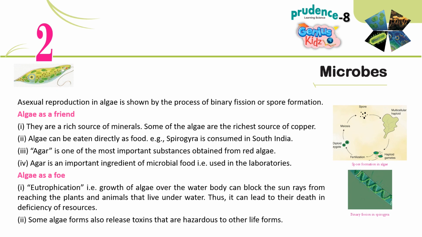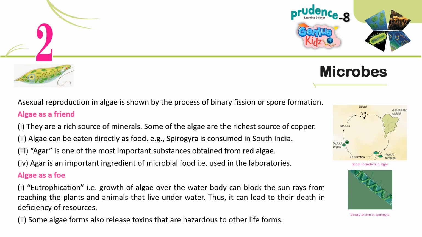2. Algae can be eaten directly as food. For example, Spirogyra is consumed in South India. 3. Agar is one of the most important substances obtained from red algae. 4. Agar is an important ingredient of microbial food that is used in the laboratories.